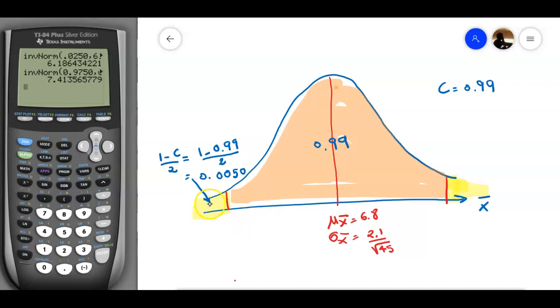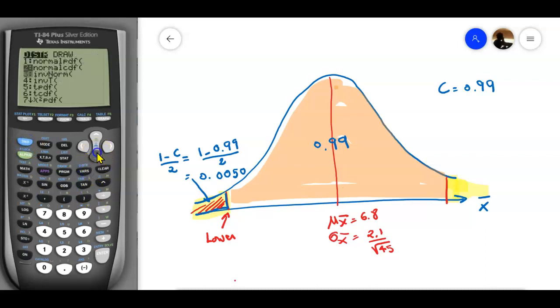Once we figure out this area in here, we want to figure out this number, the lower end. So for the lower end, we plug this area into the calculator, the left area, right? So second, vars, then inverse normal, enter.